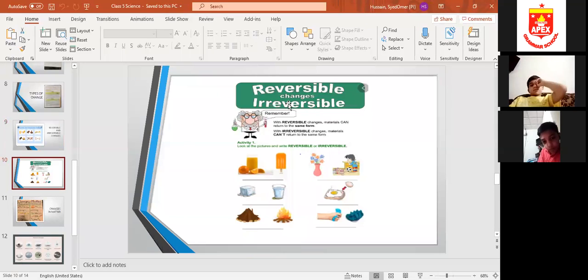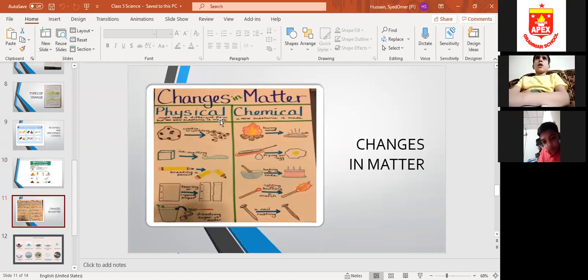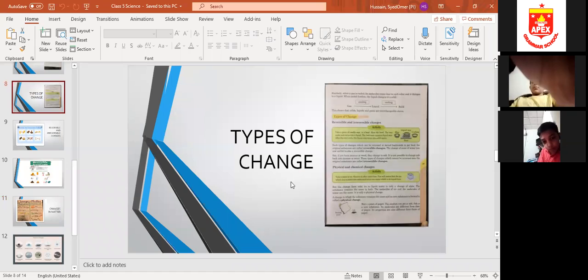This is also an example of reversible changes, which I want to ask from you at the last. So now coming to the next, changes in matter, physical and chemical. Firstly, I want you to underline the definitions, then we will move towards the pictures. Underline the definitions. Below the activity you can see this one line, physical and chemical change activity. Then just skip this paragraph and come to the definition.